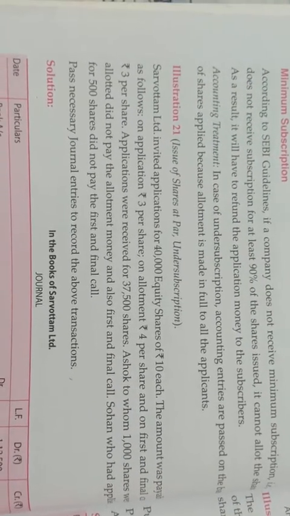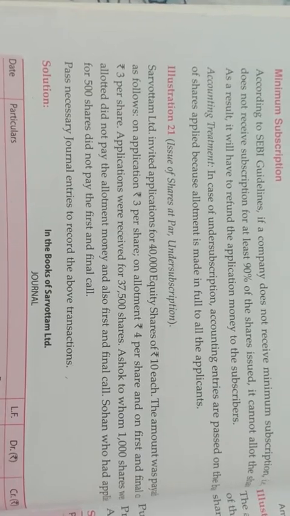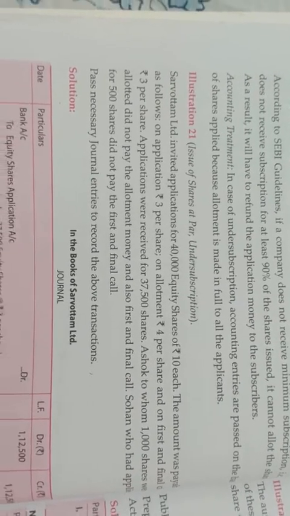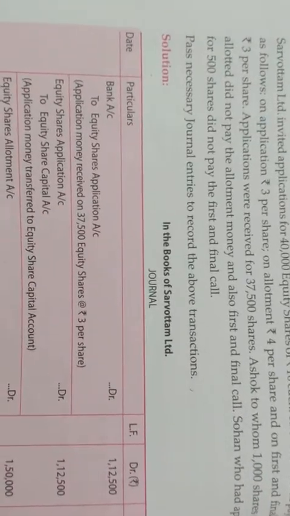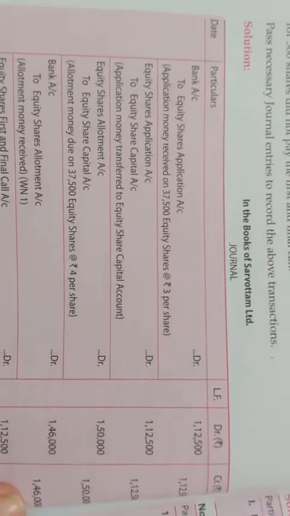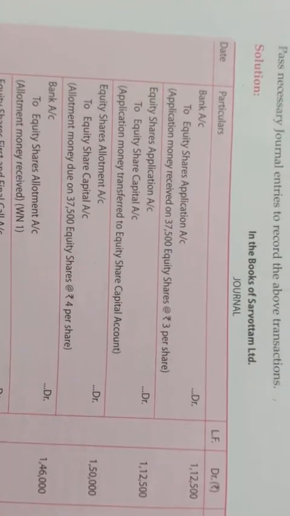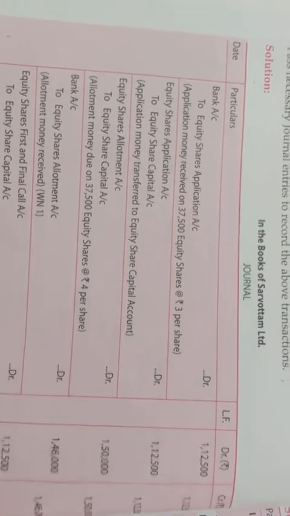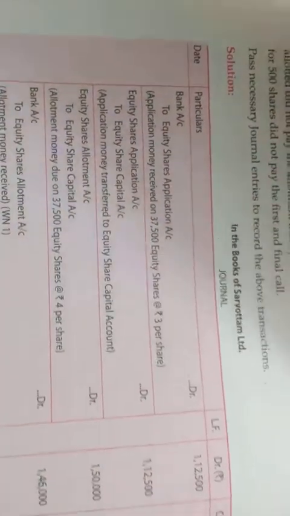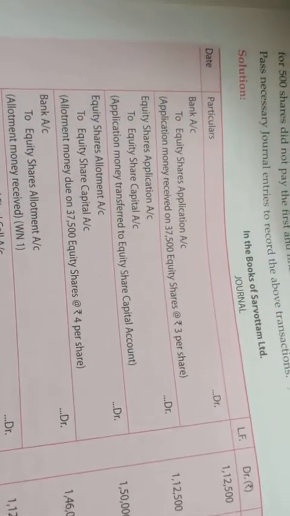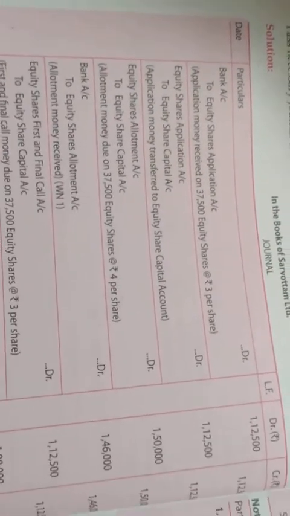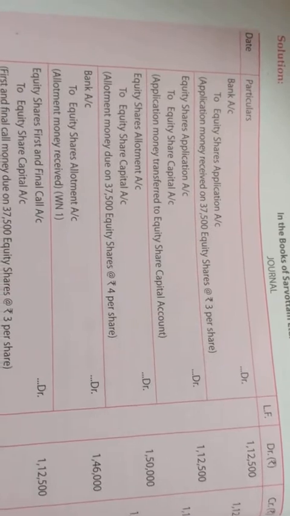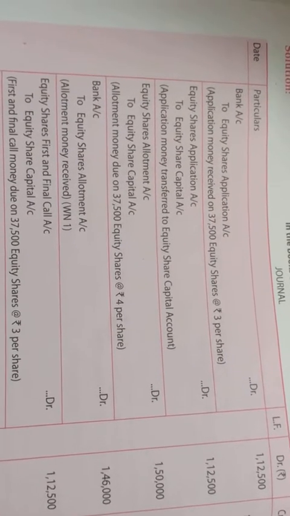So applications are received for 37,500 shares and the money you are calling is rupees 3 per share on application. So 37,500 into 3 will be your application money: 1,12,500. Bank account debit to equity share application account, being the application money received. In the second entry, you will transfer this application money to the share capital account.